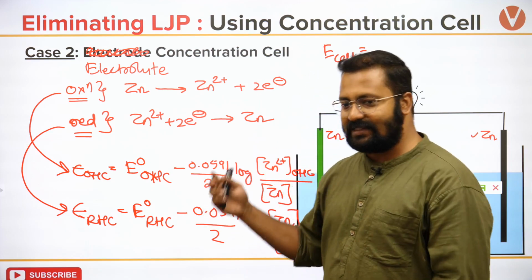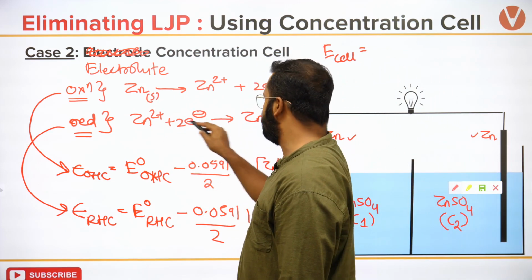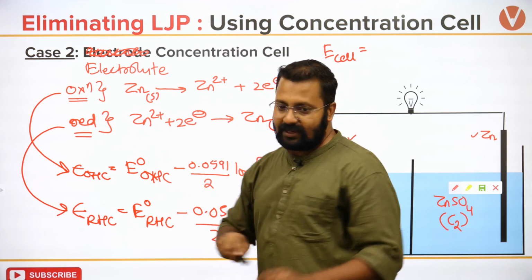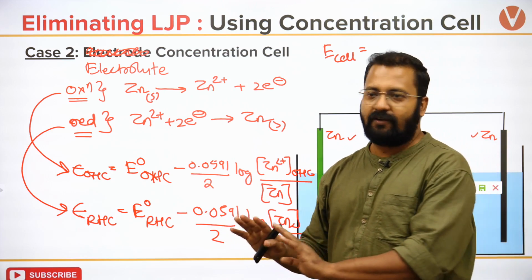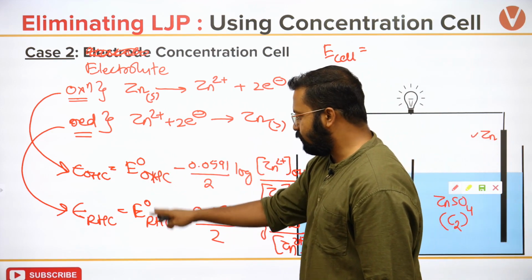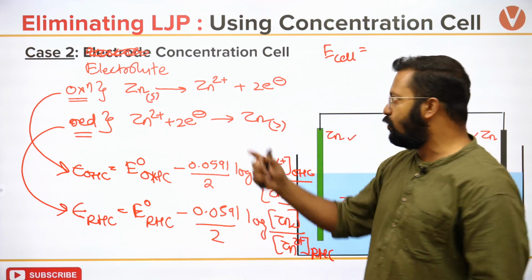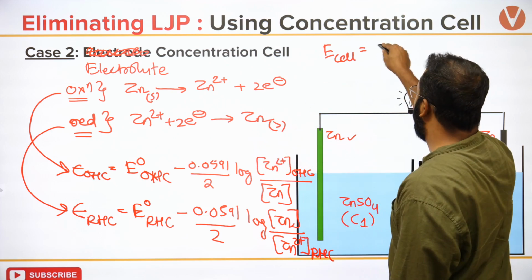See, Shiv, zinc is not a gas, so it will not be taken as pressure. That means you cannot use the pressure term. So E naught oxidation plus E naught reduction will be equal to 0 because the same reaction is happening. So we take this as 0 and minus